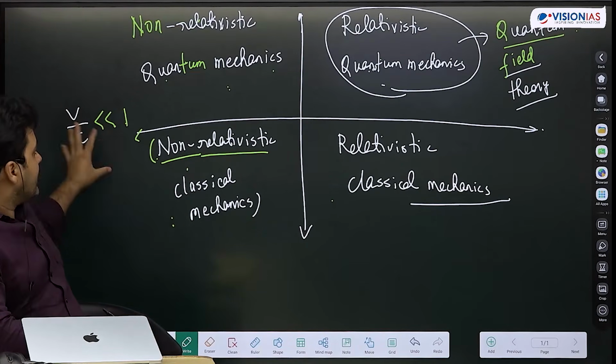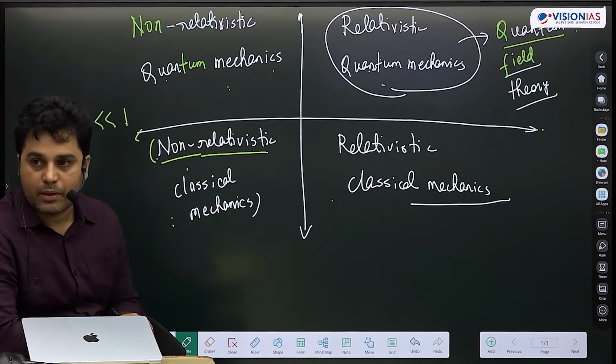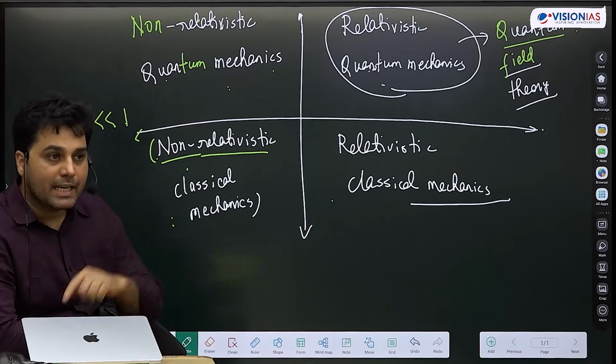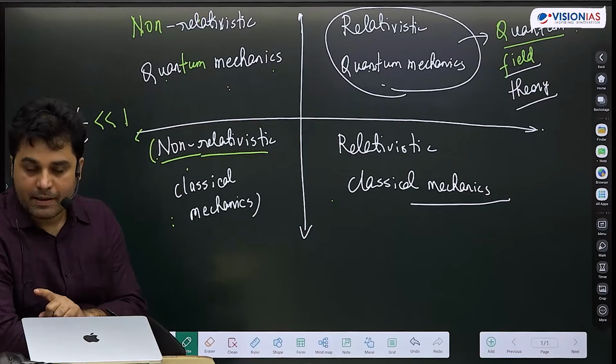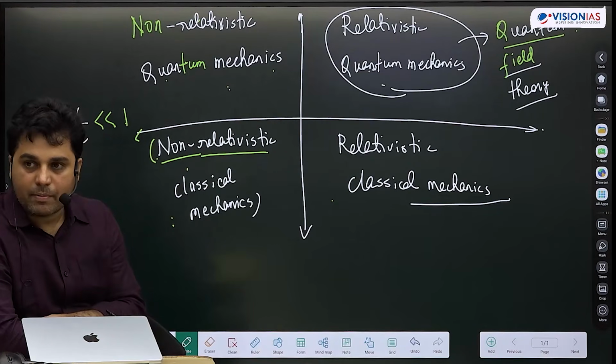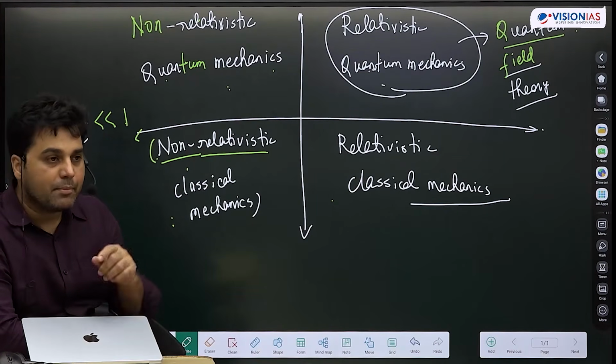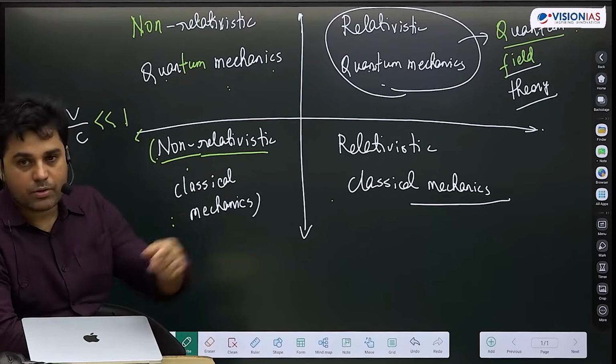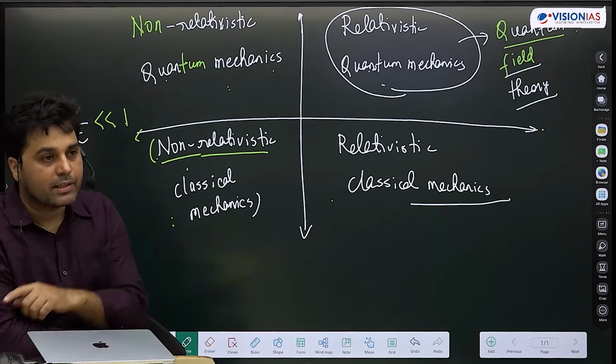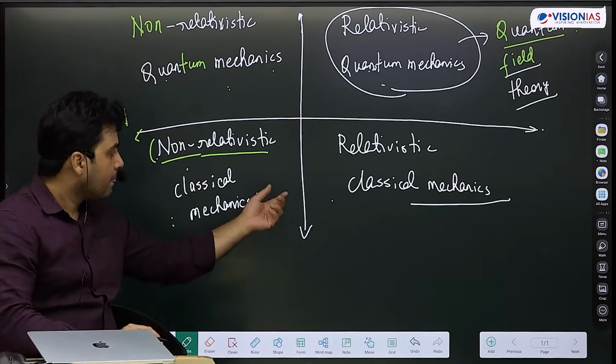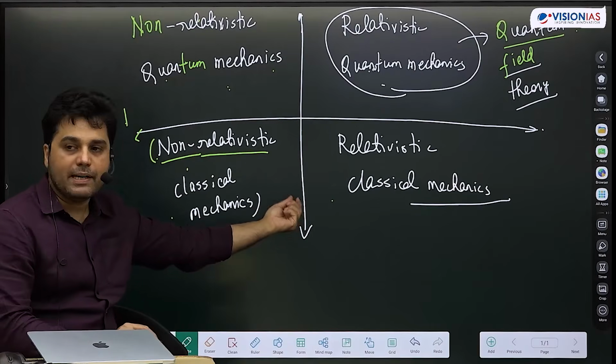As this v by c starts coming closer and closer to 1, and if I am still ignoring relativistic effects, then my accuracy will not be very good. And if I keep doing that as it approaches closer and closer to 1, my accuracy will worsen and worsen. So it is not a fixed boundary. It is a very diffused boundary.